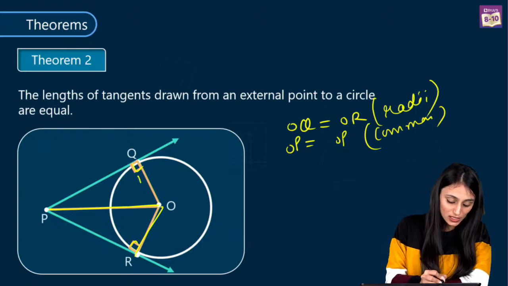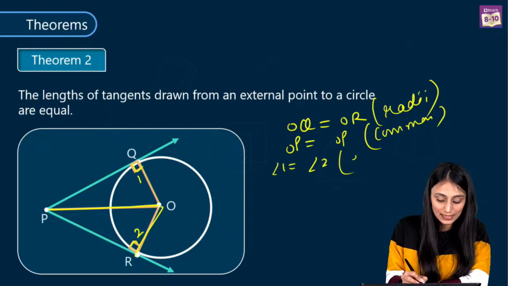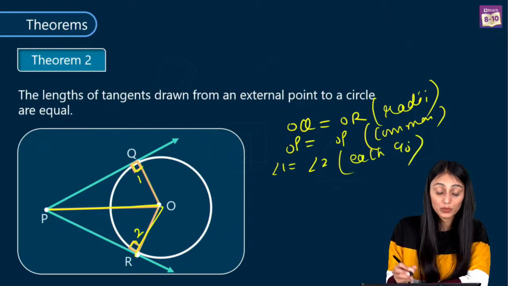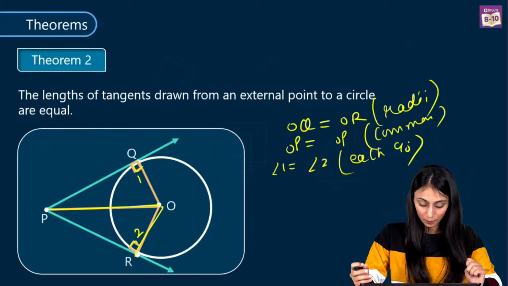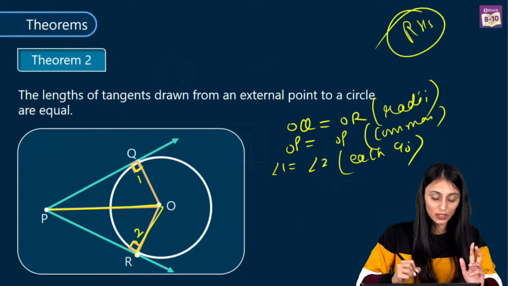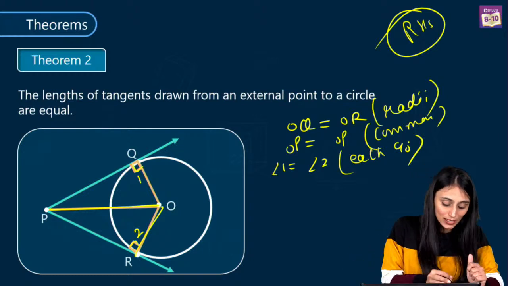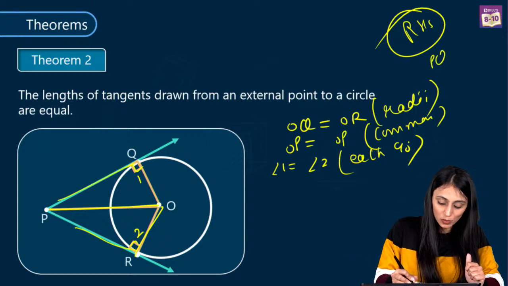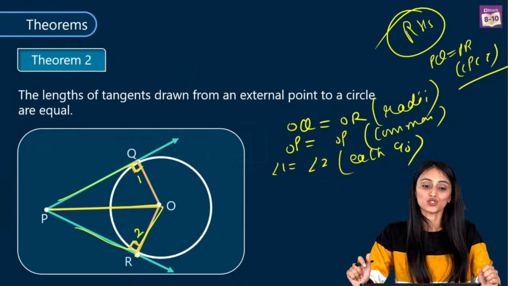And these angles over here are 90-degree angles. That's what I just told you. Let's suppose this is angle 1, this is angle 2. So angle 1 and angle 2 are going to be equal. They are each 90 degrees. Why? Because radius and tangent are perpendicular to each other at the point of contact. So these triangles are going to be congruent by the RHS congruency rule. When triangles are congruent, their corresponding parts are going to be equal. So I can say that PQ and PR are going to be equal by CPCT. This is what the proof of the theorem says, and that's what we were supposed to prove here.